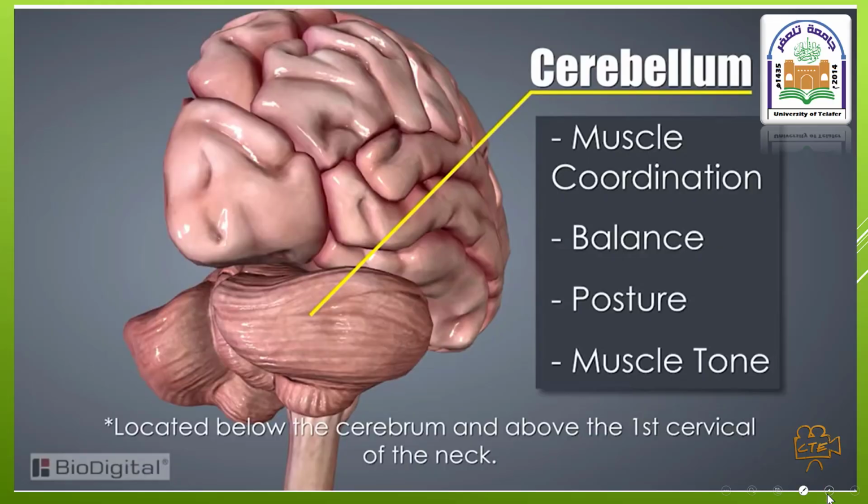The cerebellum plays an important role in coordination of muscle activity, balance, posture, and muscle tone. Damage to the cerebellum is associated with loss of balance and ataxia. This is why patients with cerebellar damage have poor balance and cannot control their posture. They also have a special pattern of ataxia or tremor known as cerebellar ataxia.